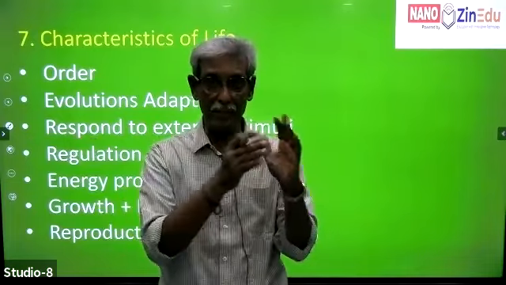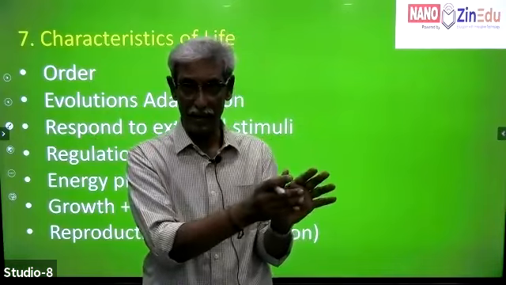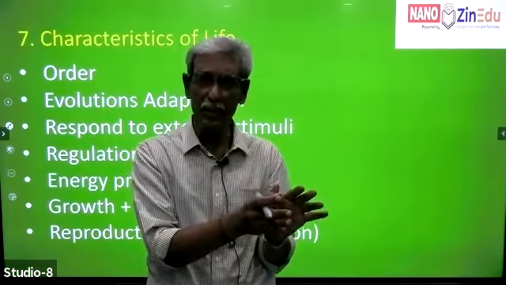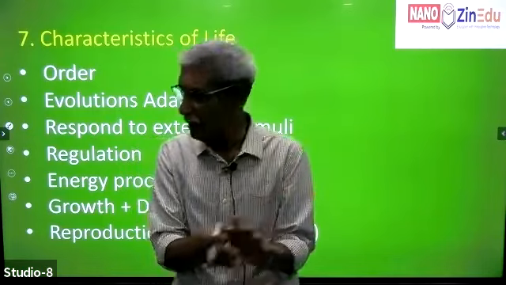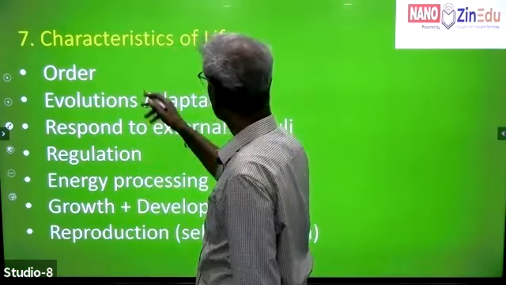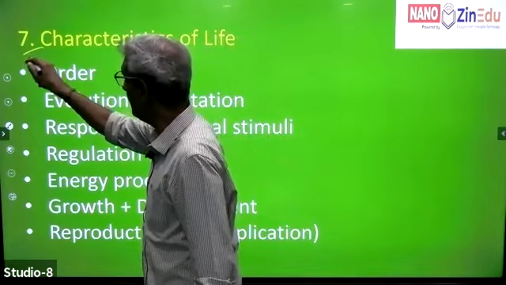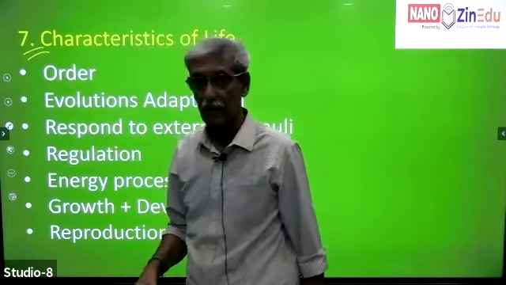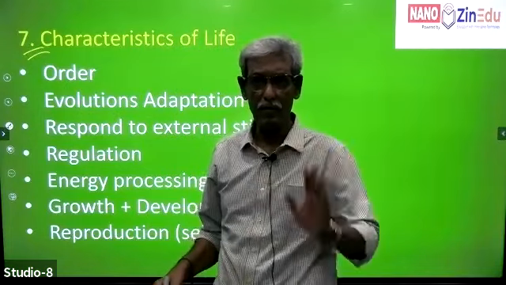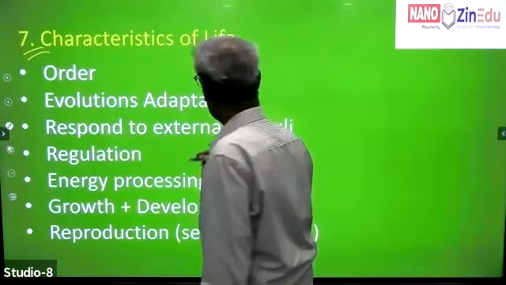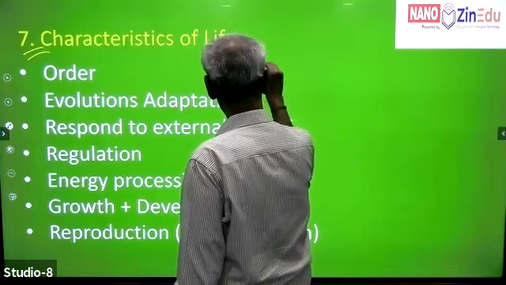Barring these, suppose you take the defining characters and put them aside. Whenever you read biology, you start with what are called the 7 characteristics of life. All life forms, wherever you find on planet Earth. Supposing someone says, okay, get me life from the biosphere.